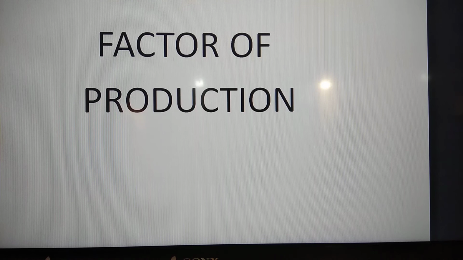What are those? Land, labor, capital and entrepreneurship. So these are the four factors of production.